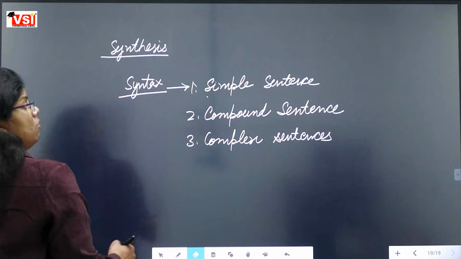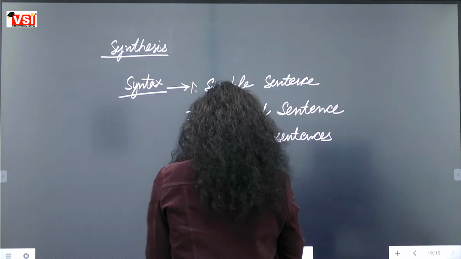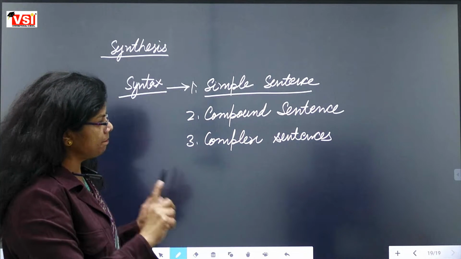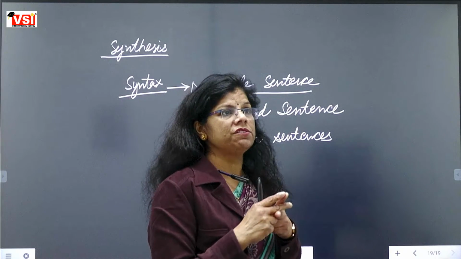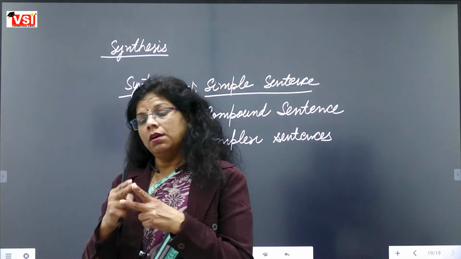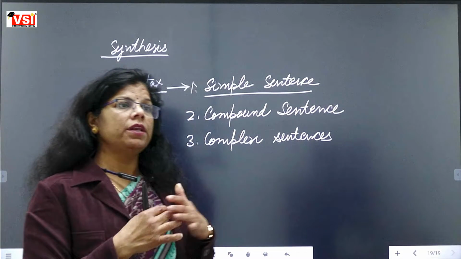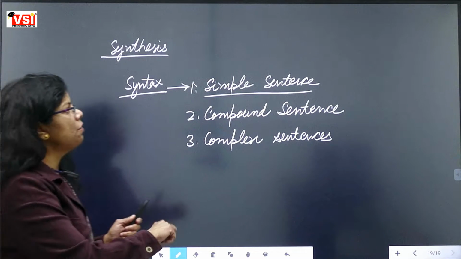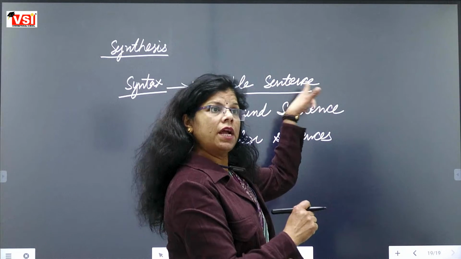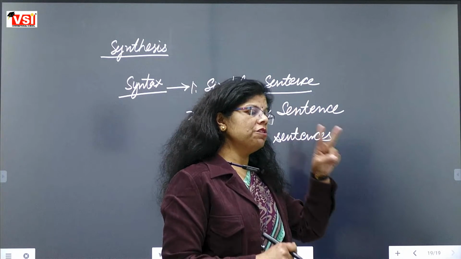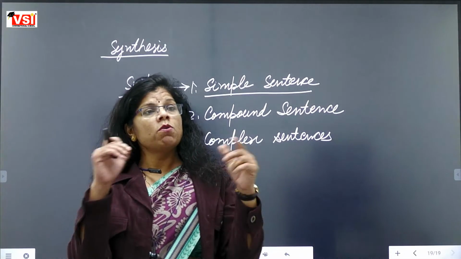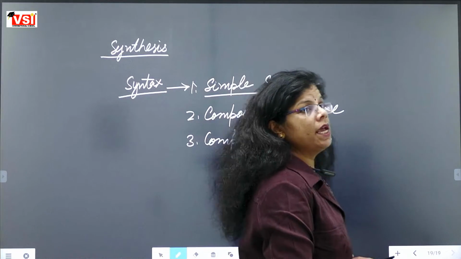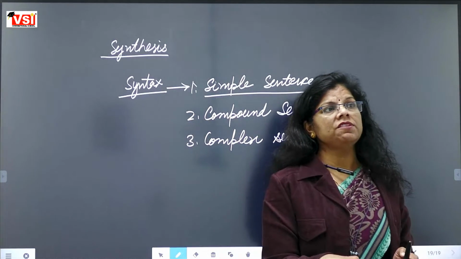क्या होता है एक सिंपल सेंटेंस? What is a simple sentence? What is the basis of this chapter? That if we are having two simple sentences and we are joining them together, after joining also it should be a simple sentence. That is the basic of this chapter. आपको दो सिंपल सेंटेंस दे दिए गए हैं, आपको उनको ज्वाइन करके एक सिंगल सेंटेंस बनाना है, बनाने के बाद भी वो एक सिंपल ही सेंटेंस रहे.